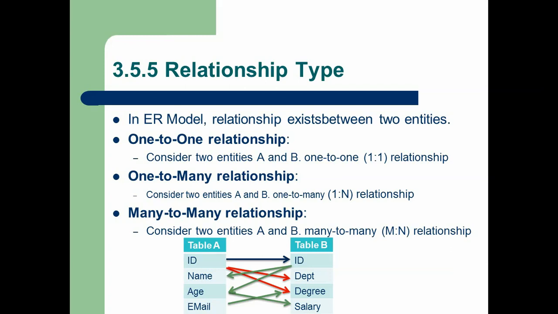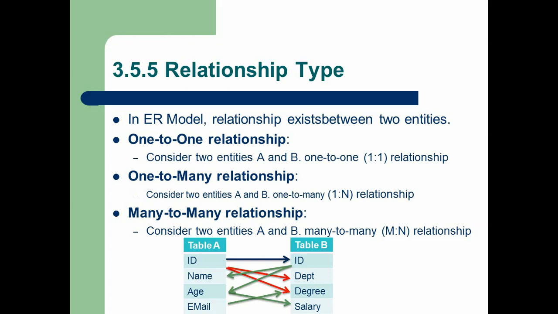In the example diagram, you can see there are two tables. One is table A, another one is table B. Each table consists of many entities: ID, name, age, email. In table B, there are many entities: ID, department, degree, and salary. You can see the relationship arrows in three colors. The dark blue color represents one-to-one relationship. That is, ID of A and ID of B is related. This relationship is called one-to-one relationship.